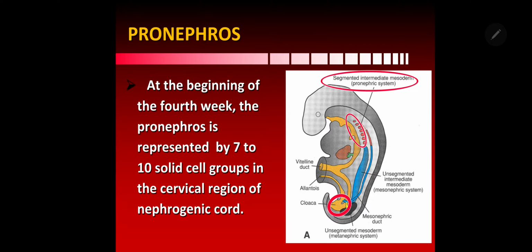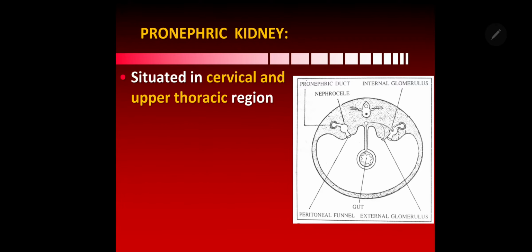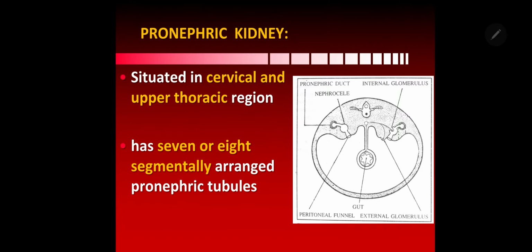As you know, the cloaca is divided into the primitive urogenital sinus and primitive rectum by the urorectal septum. The ventral part of the cloaca forms the bladder. That's where this pronephric duct opens. You can see here, these pronephric tubules are located in the cervical and upper thoracic region. What is the number? 7 to 8. They are 7 to 8 in number.